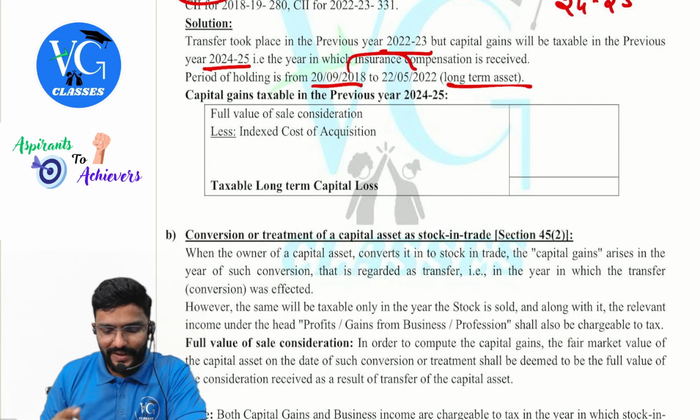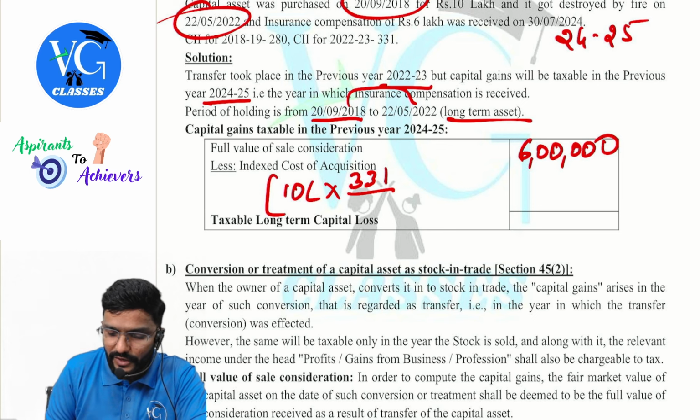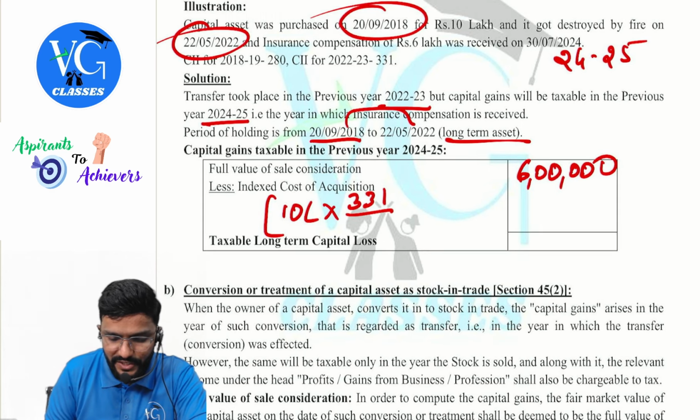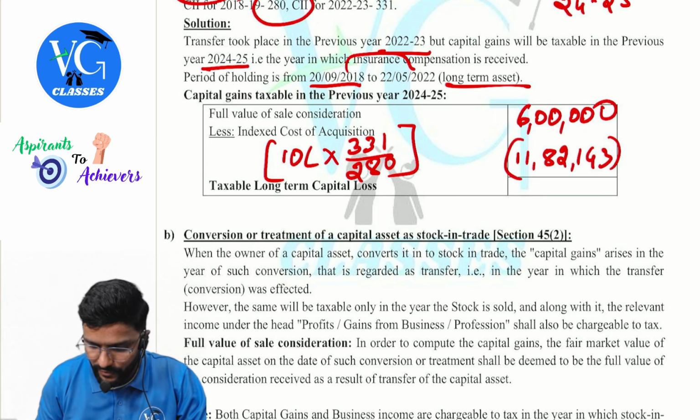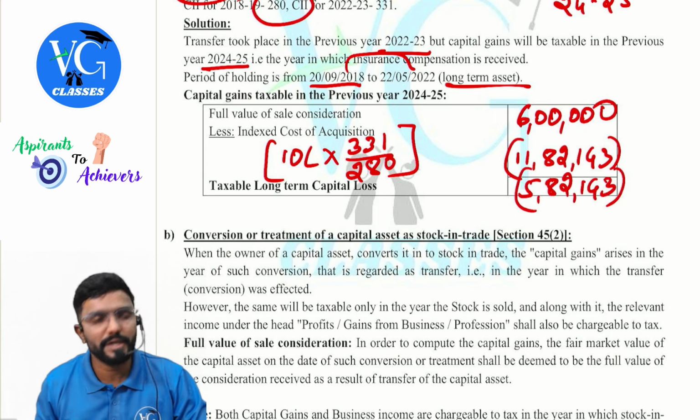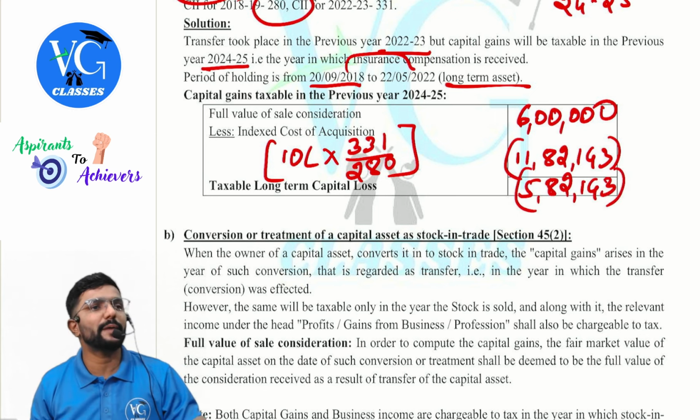What is the cost inflation index? 331. 331 divided by the cost inflation index for the year of purchase, which is 280. How much do you get? 143. So we have a loss of 5,82,143. Long-term capital loss. Sir, can we have a loss?